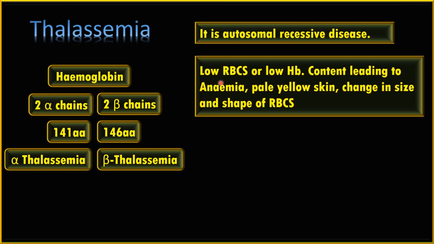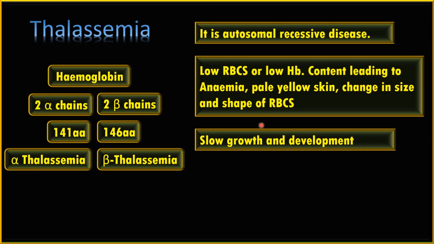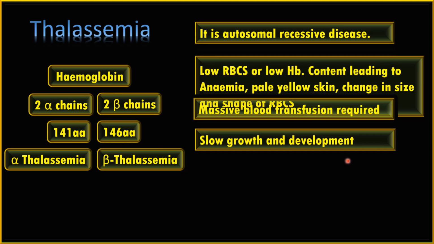It has a low RBC count or low hemoglobin. Now there is a smaller quantity of hemoglobin produced, therefore RBCs are fewer in number or hemoglobin content is very low. That leads to severe anemia, yellow skin color, changes in size and shape of RBCs, and slow growth and development.